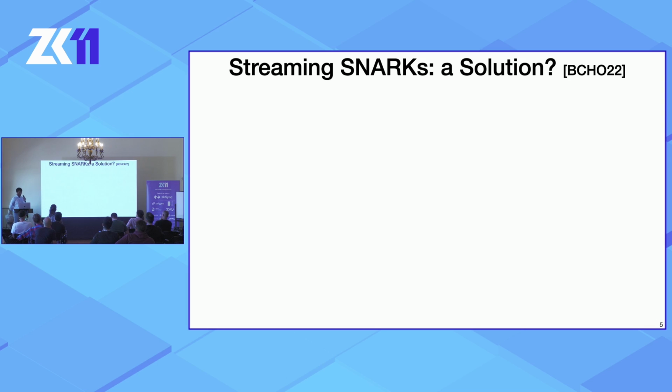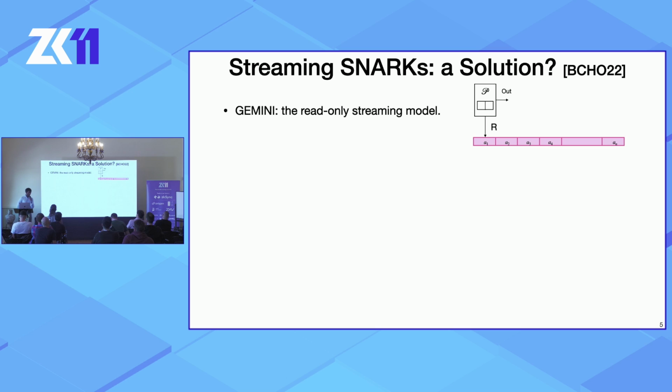One line of work to solve this problem has been streaming SNARKs. In particular, Gemini proposed the read-only streaming model, where the prover has much less working memory, in fact, logarithmic in the size of the circuit, but has streaming access to the entire circuit, which is stored somewhere in external storage, let's say on a disk drive. And it can stream through this potentially multiple times and perform computations in its smaller working memory, but it does not have random access to the circuit.